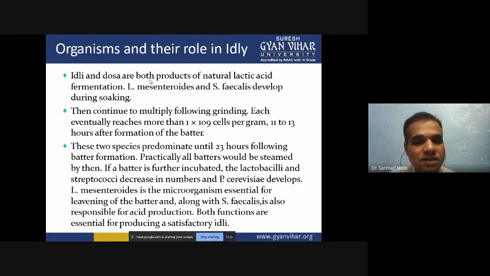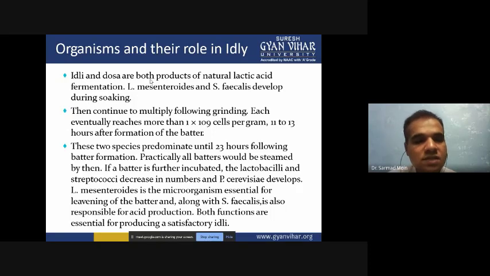If a batter is further incubated, the lactobacilli and streptococci decrease in number, and as the acidity increases, they can't survive. Another bacterium, Pediococcus cerevisiae, develops, and Leuconostoc mesenteroides is the microorganism essential for leavening of the batter, and along with Streptococcus faecalis it is also responsible for acid production.